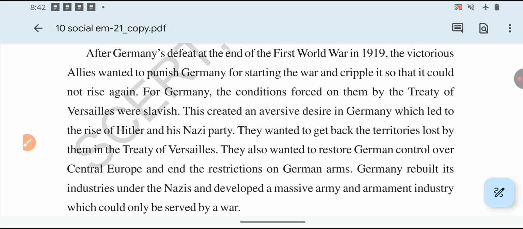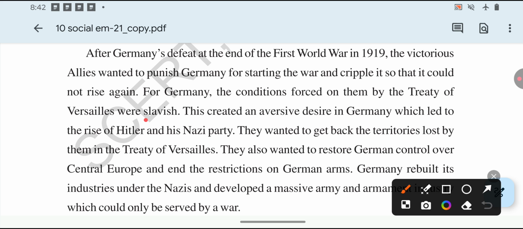So the victorious countries forced so many conditions on Germany. Germany became a slavish country. Now a aversive desire was created in Germany.